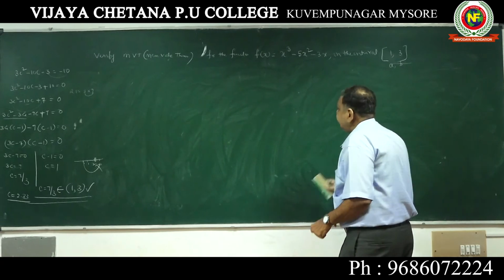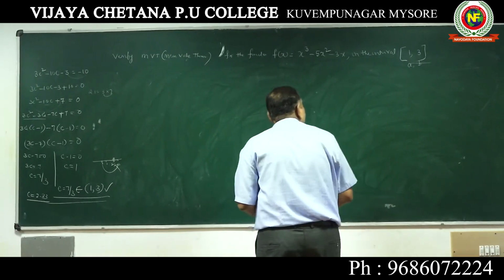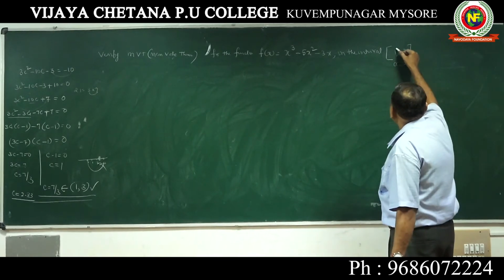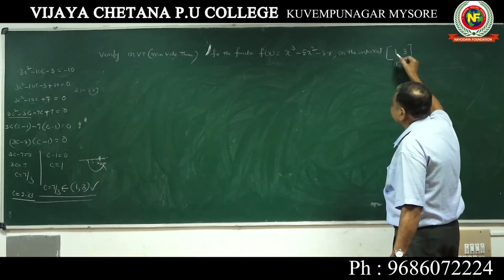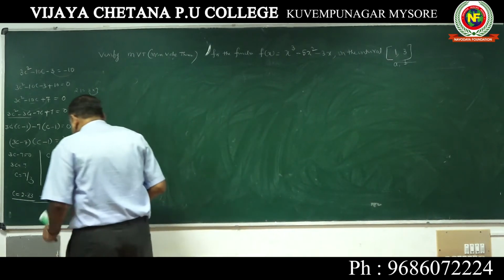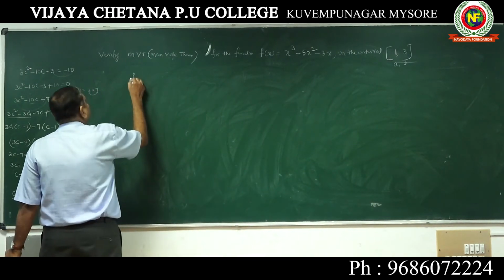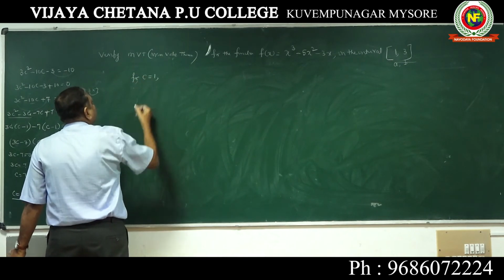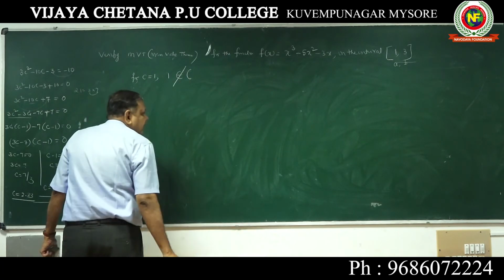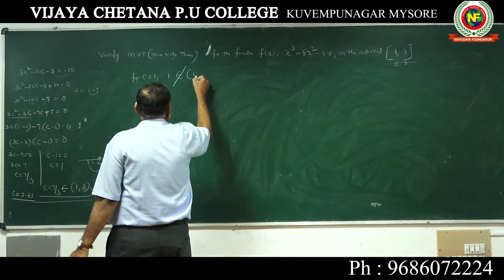The question is whether C is equal to 1 is applicable. How will you tell that it is not applicable? Because it is a closed interval. It should belong to the open interval 1, 3. So you should write, for C is equal to 1, 1 does not belong to the open interval 1, 3.